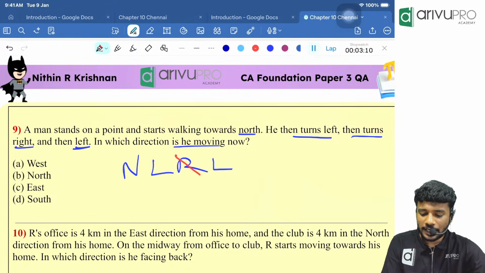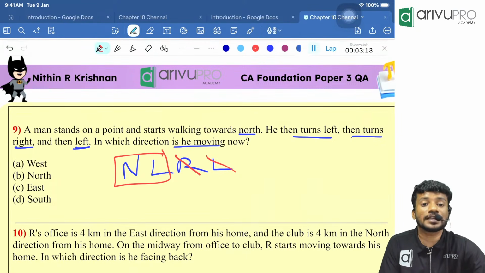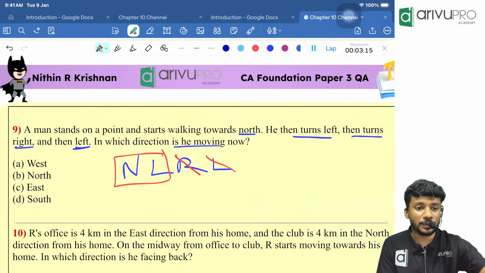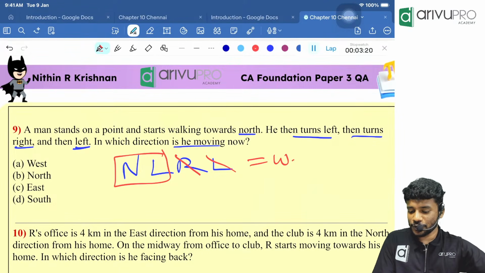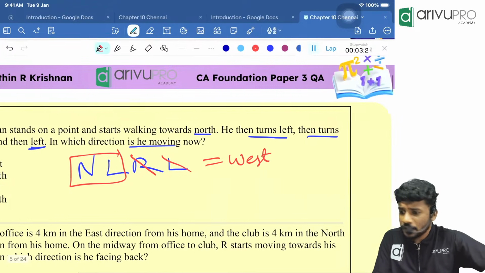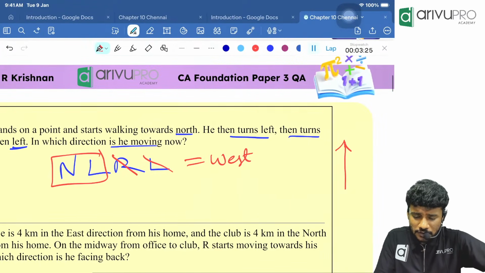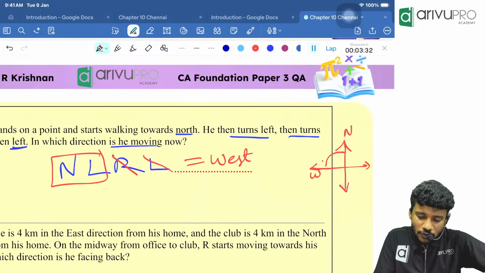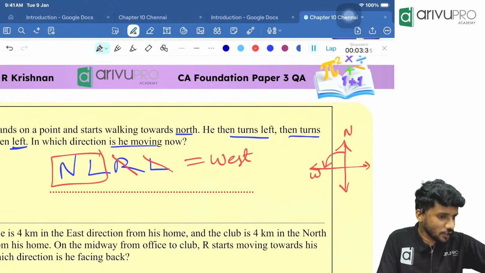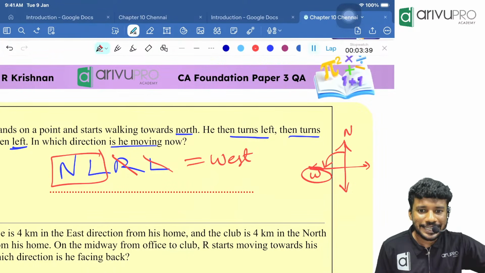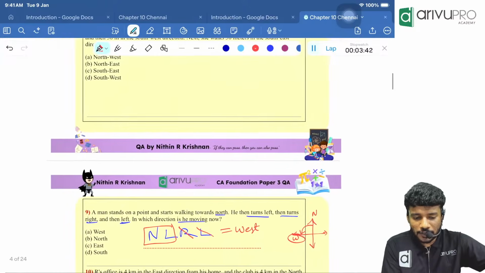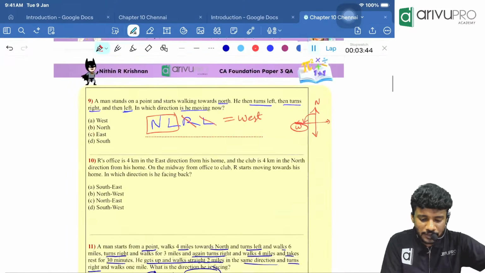Now tell me, right and left got cancelled. Then north left is remaining. Left of north is what, people? West. How will you think that? If you are not able to get it in the right way, you will just draw the picture like this. Then you will draw north. Then we have west. Then we know left of north, this direction anti-clockwise we should go. Then it is what over there? West over there. Okay. With that, I am taking you to the second last question from this.